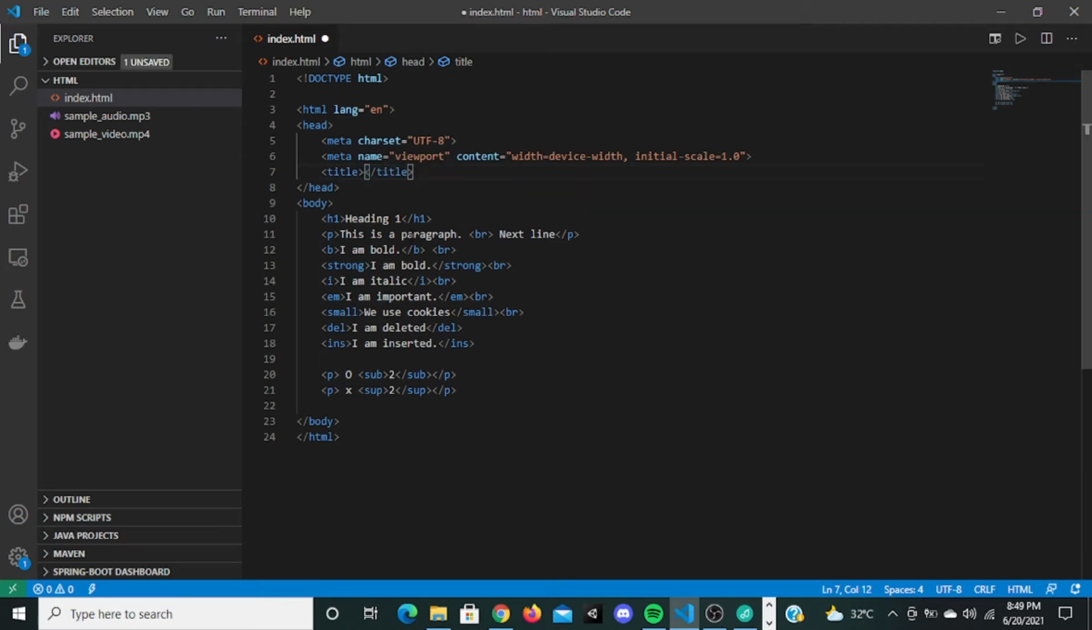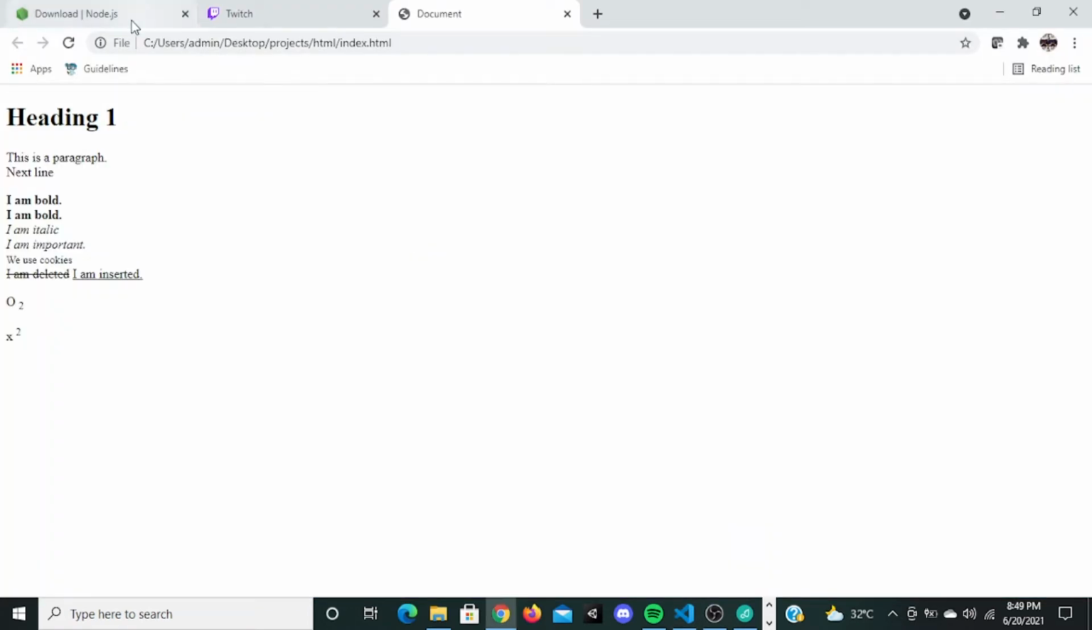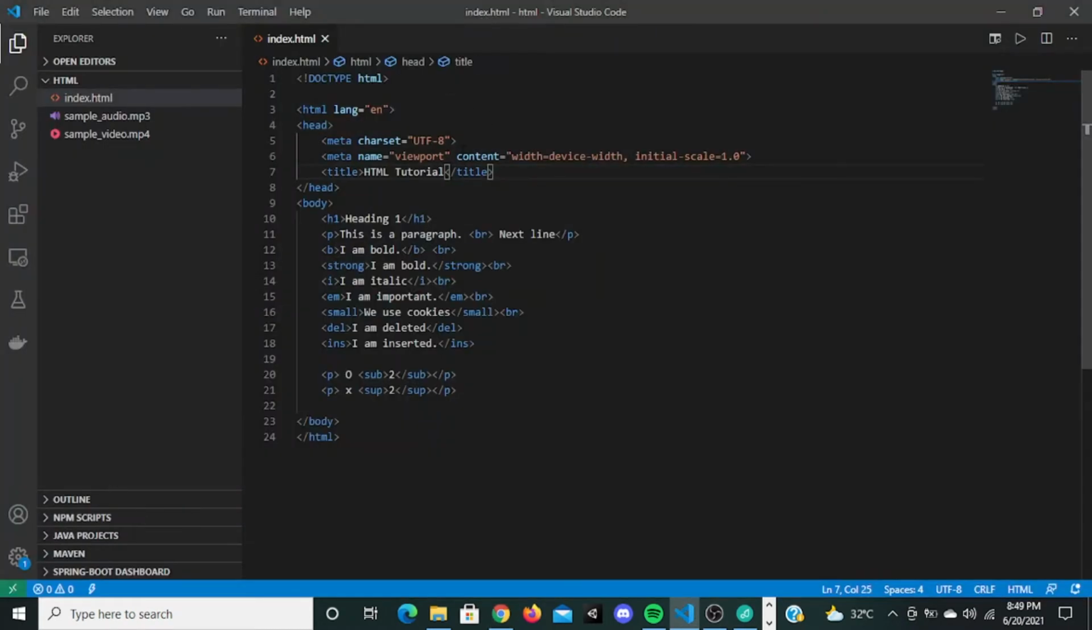So if I change this to HTML tutorial, when I refresh this, it's going to say HTML tutorial here. Okay, this is the purpose of the title tag. Now let's see the link tag.